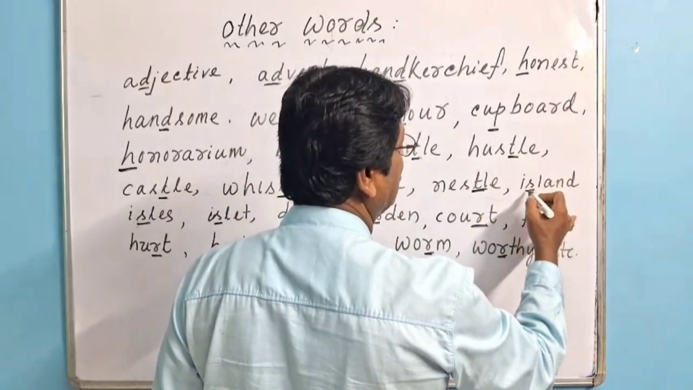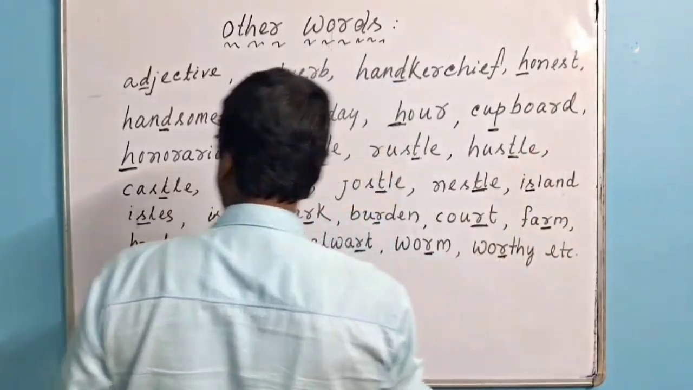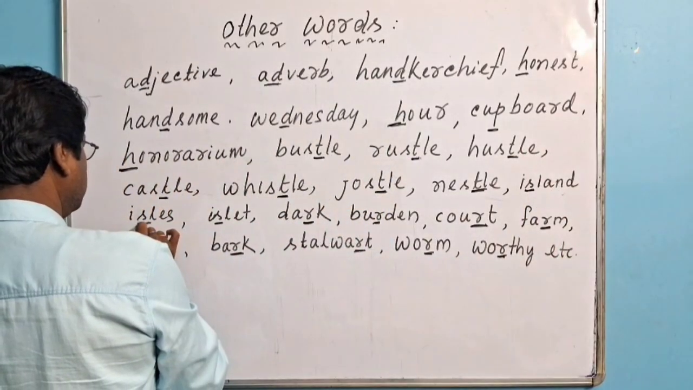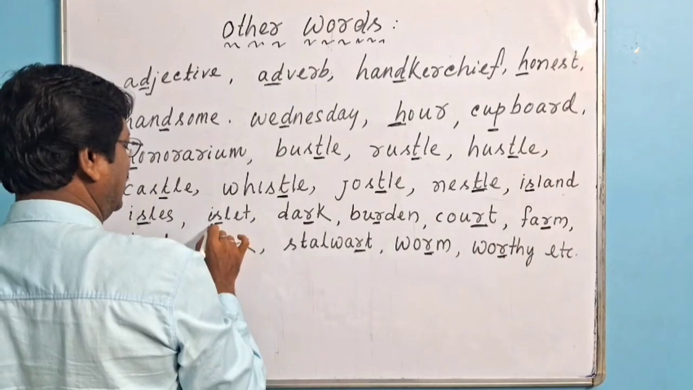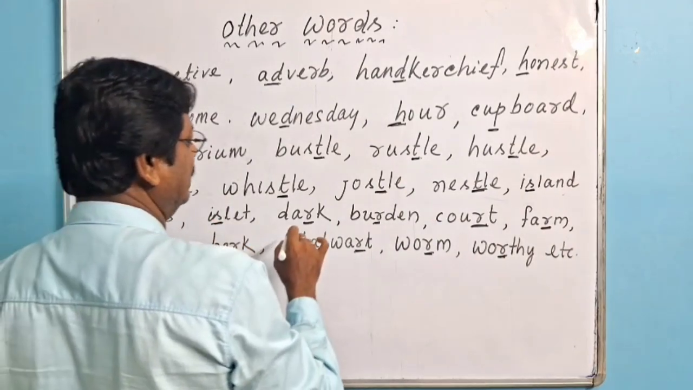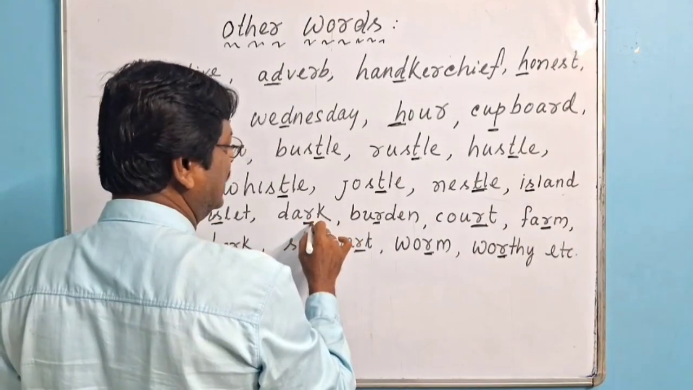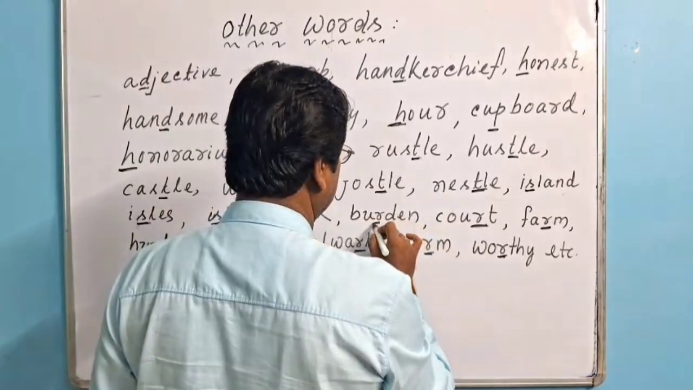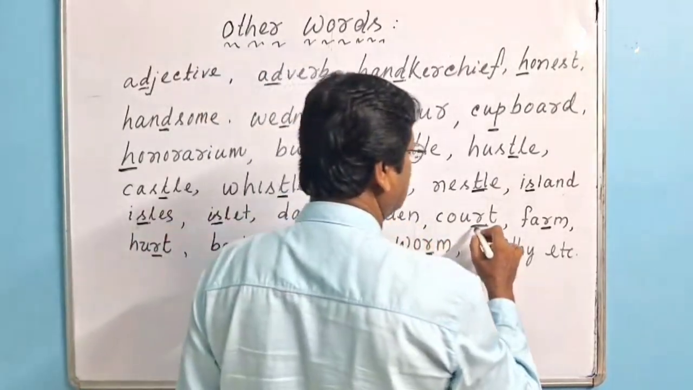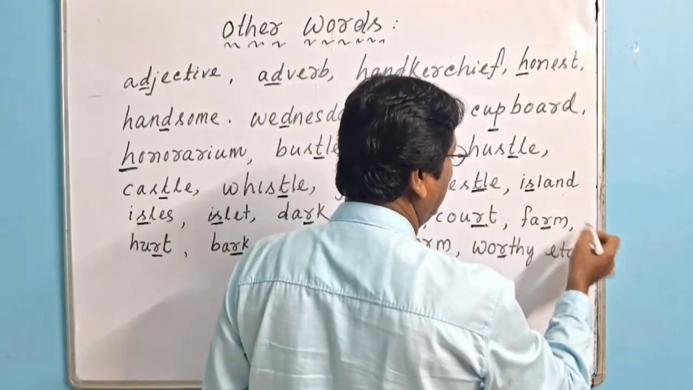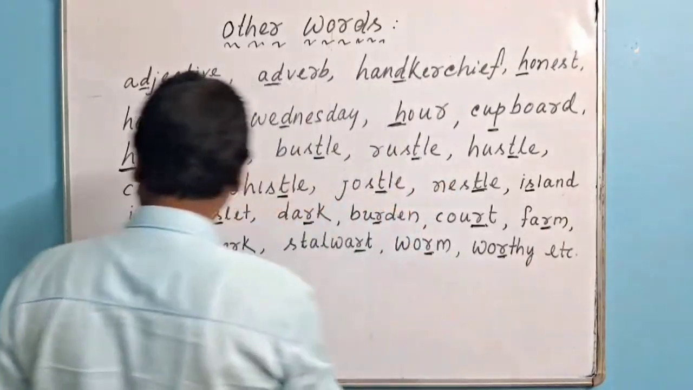Island, S is silent here. Isles, S is silent here. Islet, S is silent here. Duck, I is silent here. Burden, I is silent here. Coat, I is silent here. Farm, I is silent here.